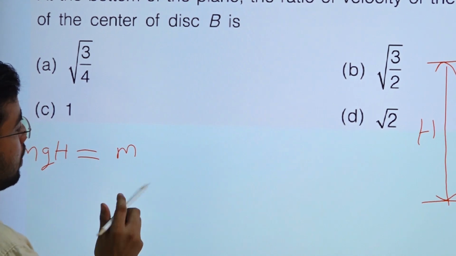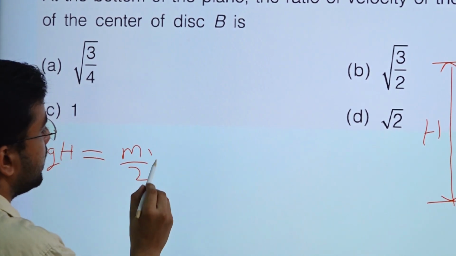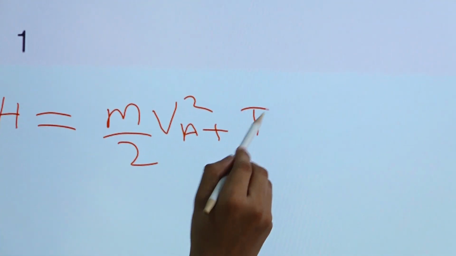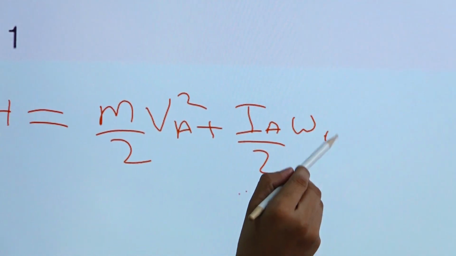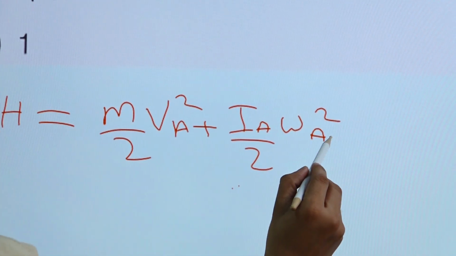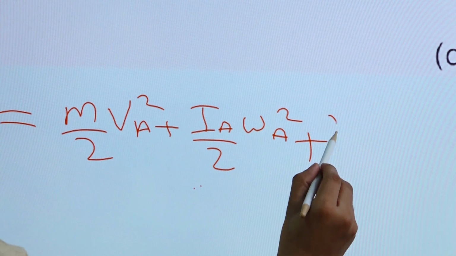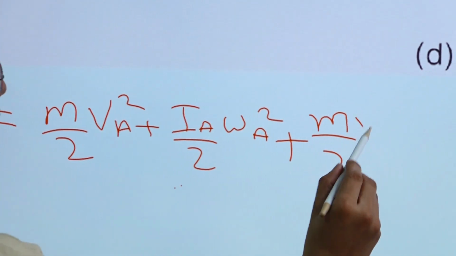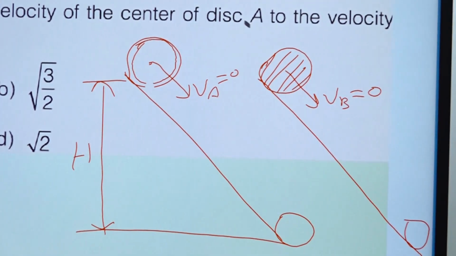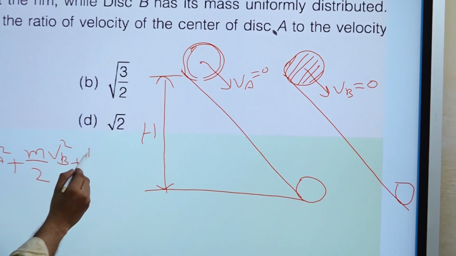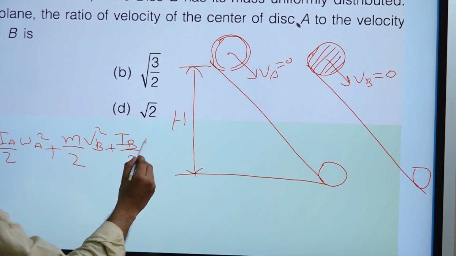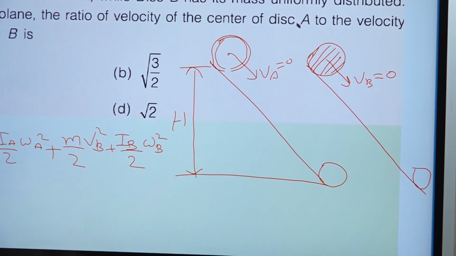Because the mass is the same for all, it is m by 2 VA square at the bottom plus IA by 2 omega A square, right? This total will be the kinetic energy of the ring at the bottom, plus m by 2 VB square, the kinetic energy of the disk because of the movement of its center of mass, plus IB by 2 omega B square, where IB is the mass moment of inertia of disk B, at the bottom, right?